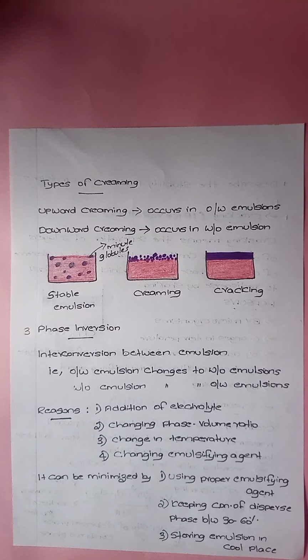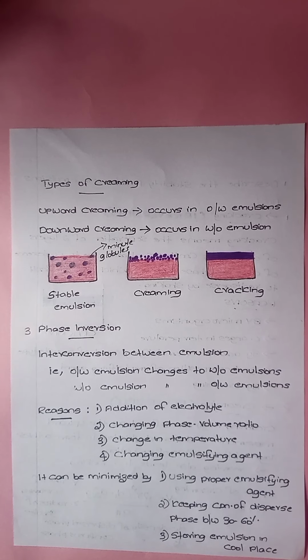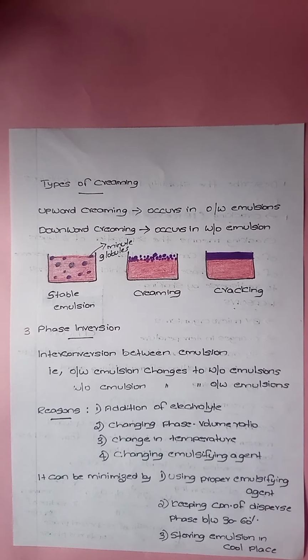It can be minimized in the following ways. The first one, by using proper emulsifying agent, the second one, keeping the concentration of dispersed phase between 30 to 60 percent, and the third, storing emulsion in a cool place. So that's all about phase inversion. Here we have discussed the major stability problems of emulsion, that is creaming, cracking, and phase inversion.